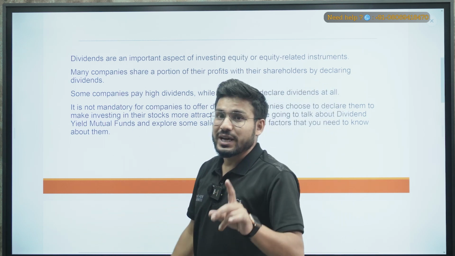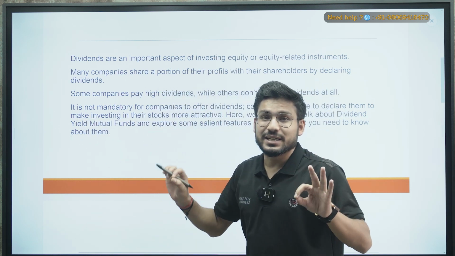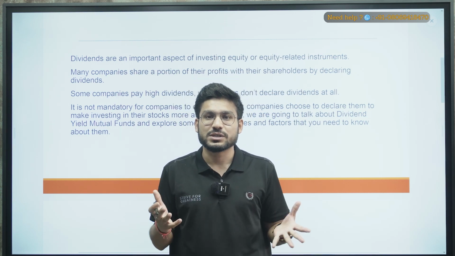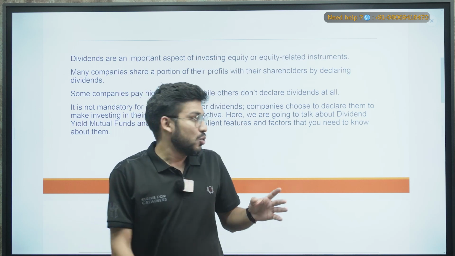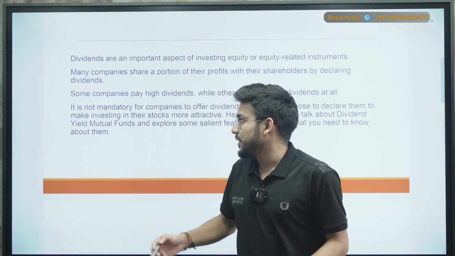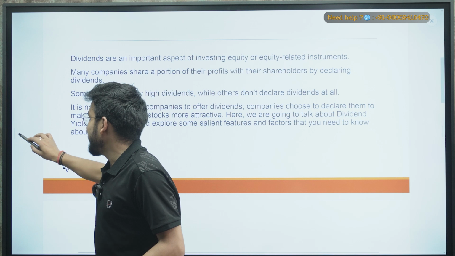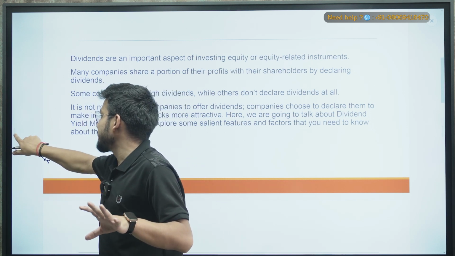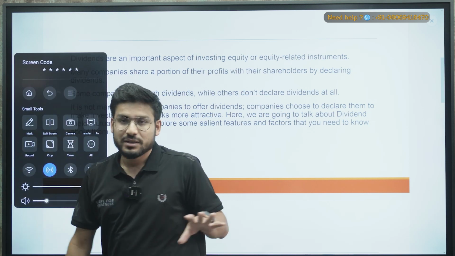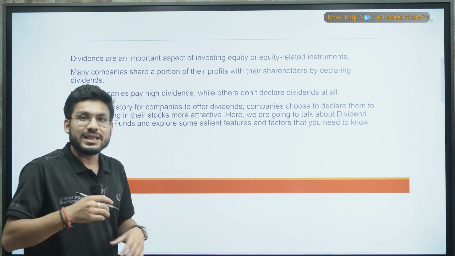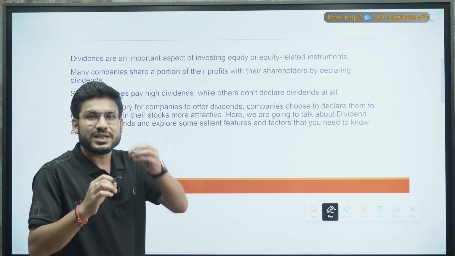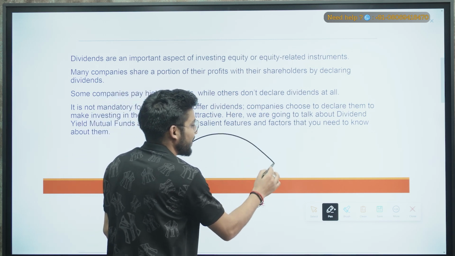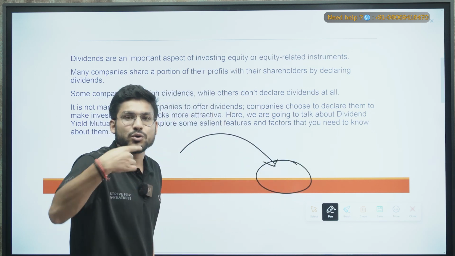Now there is one more thing. As it is written here, it is not mandatory for a company to share its profit with the shareholders. There may be a company that has been sharing its profit for a long time, but it is not liable to do that. The company can stop sharing its profit anytime. And there might be a company that has not shared a single penny of profit with shareholders, but it can start giving profit from tomorrow also.